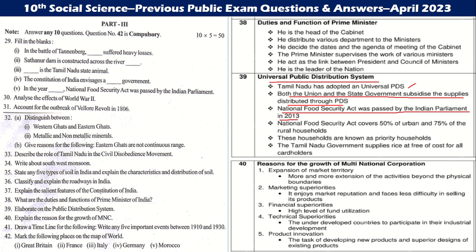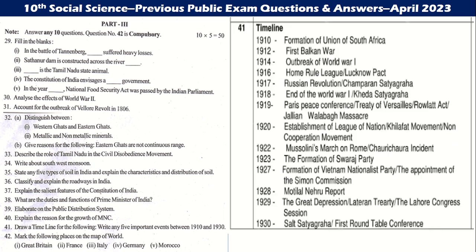Next, reasons for the growth of multinational corporations: expansion of market territory, marketing superiorities, financial superiorities, technical superiorities, and product innovation.